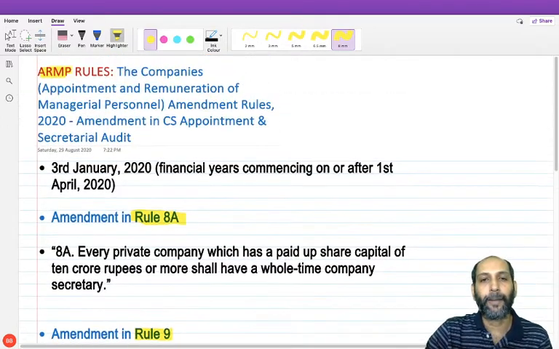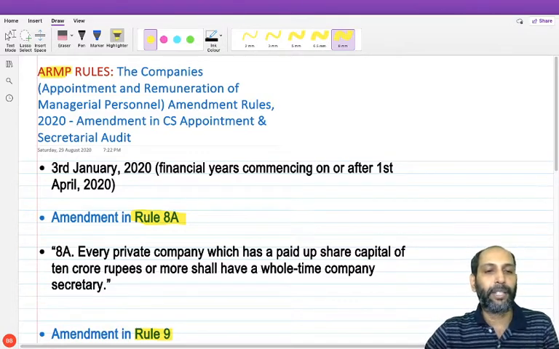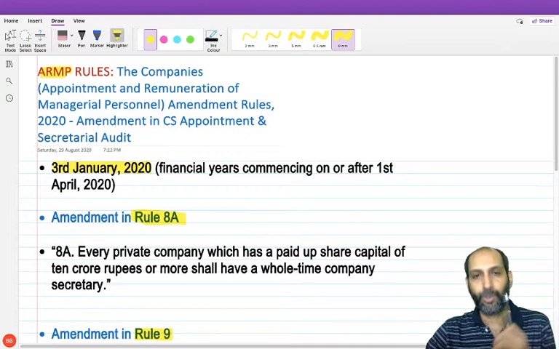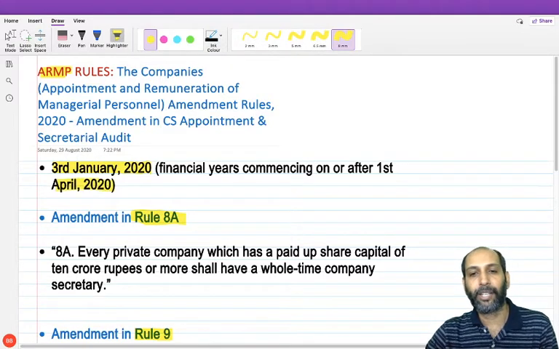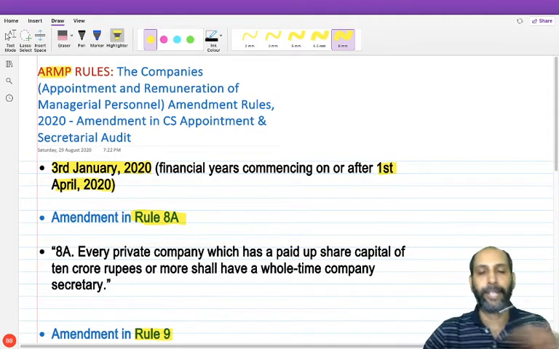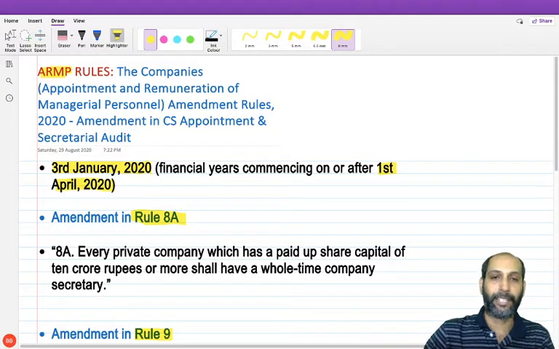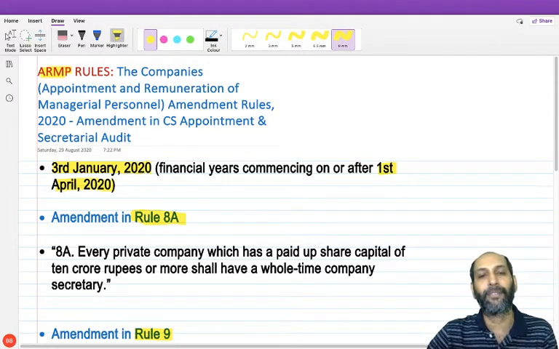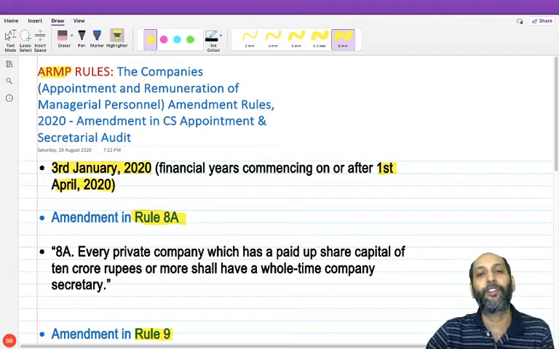Before I start the lecturing, you must understand that this rule has been notified with effect from 3rd January 2020, and it is applicable for all the financial years commencing from 1st April 2020. And this is applicable to your November 2020 CA Final examinations. So you should look at those dates, because a practical question may ask something tricky with the dates. I repeat again, this rule was notified on 3rd January 2020, and is applicable for the financial years starting from 1st April 2020.